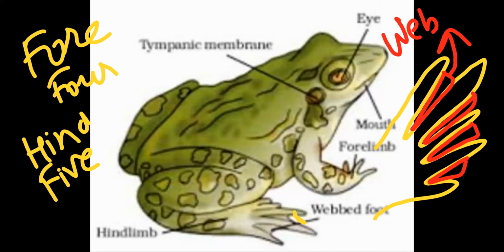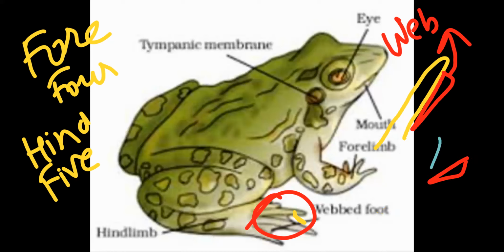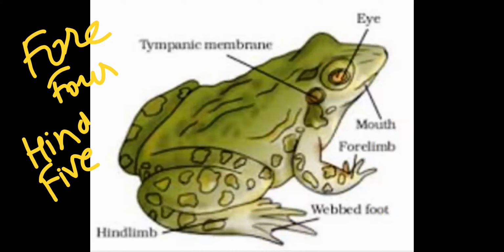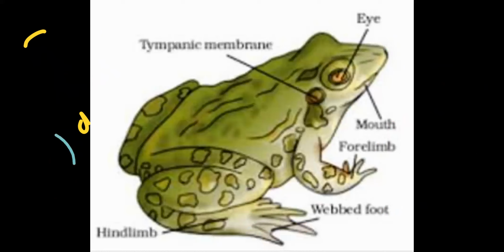So these feet have webbed digits, the hind limbs, which help in swimming. So compared to the forelimbs, the hind limbs are stronger, larger, and more muscular. Hind limbs have webbed digits, which help in swimming.